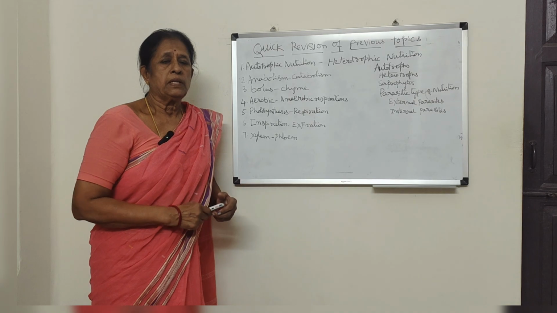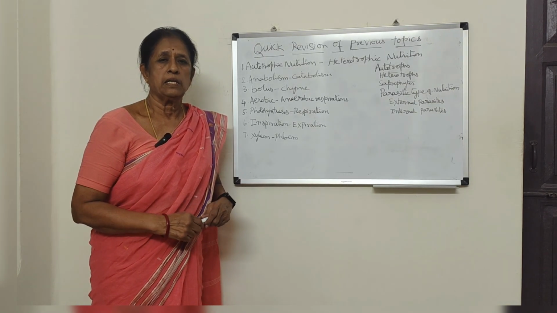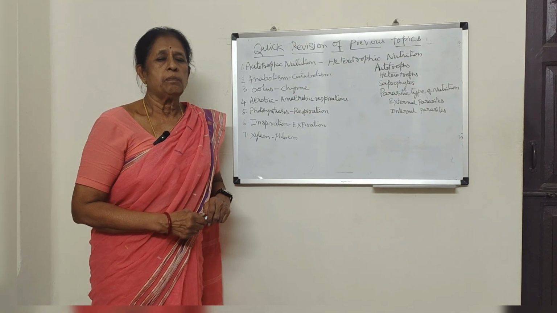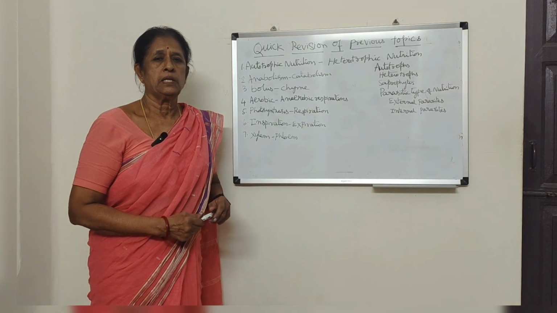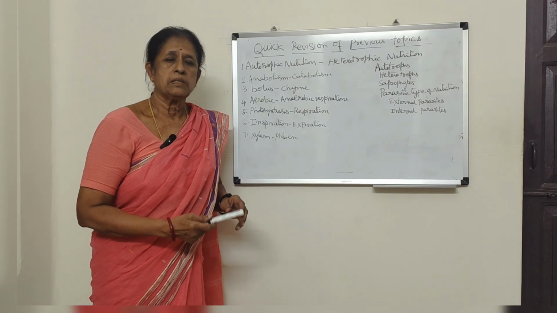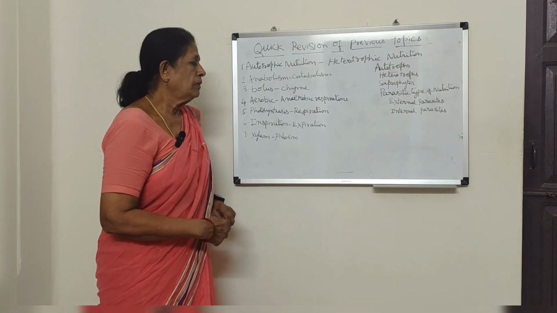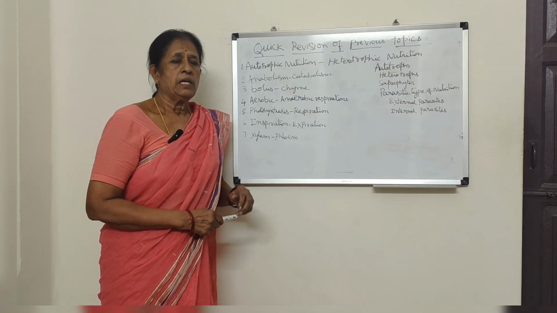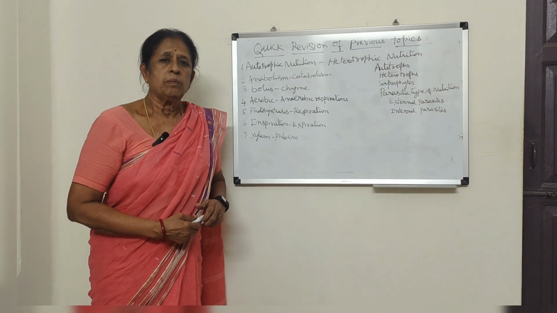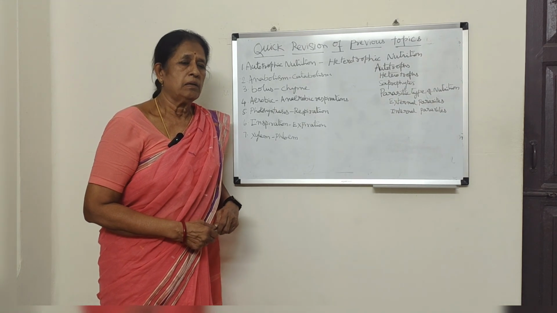A large amount of energy is released in aerobic respiration, and a smaller amount in anaerobic respiration. Carbon dioxide and water are the end products of aerobic respiration. Ethyl alcohol or ethanol, or in muscle cells lactic acid, and carbon dioxide are the end products of anaerobic respiration. Aerobic respiration takes place in higher organisms, and anaerobic respiration takes place in microorganisms like bacteria and fungi.